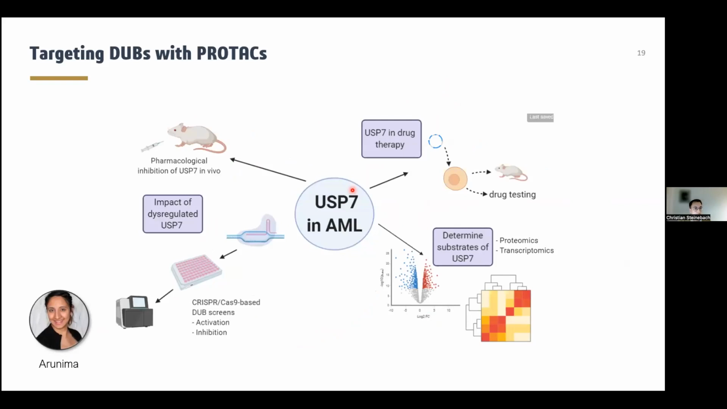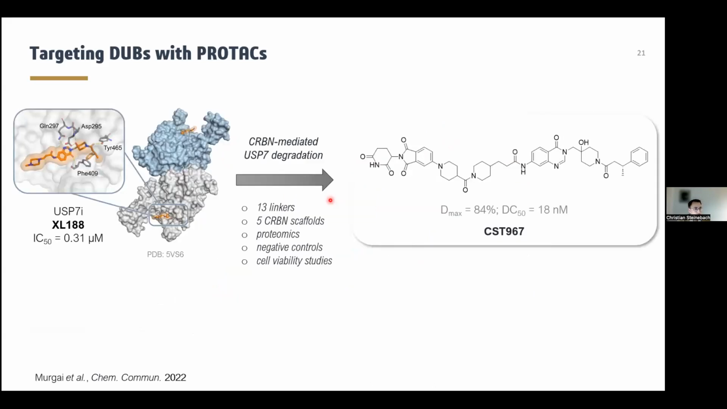Accordingly, the project was evaluated by the postdoc Arunima in Jan Krönke's lab. The main goal was to understand the role of USP7 in AML pathogenesis, and Arunima used a combinatorial approach using multiomics, CRISPR-Cas screens, in vivo studies, and also drug combination studies to elucidate the targets of USP7 and their role in AML drug resistance. So it was only a matter of time until Jan phoned us and asked if we can synthesize a USP7 degrader.